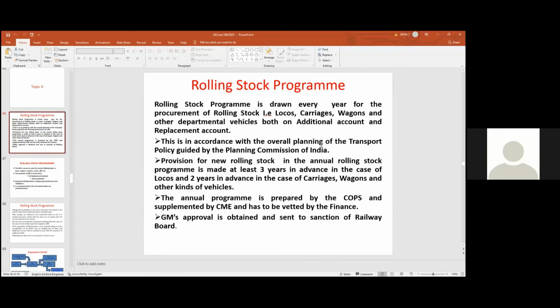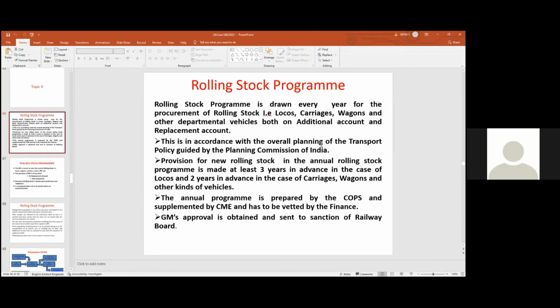And who will do that? PCME, Principal Chief Mechanical Engineer. He is the owner of the rolling stock. And this program has to be vetted by Associate Finance, FA&CAO. So GM's approval is obtained and sent for sanction of the Railway Board.